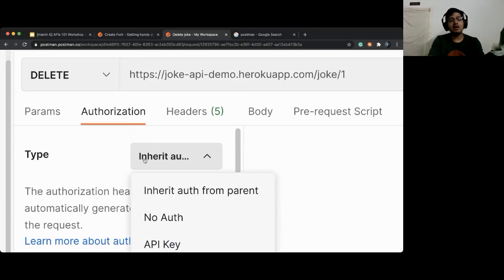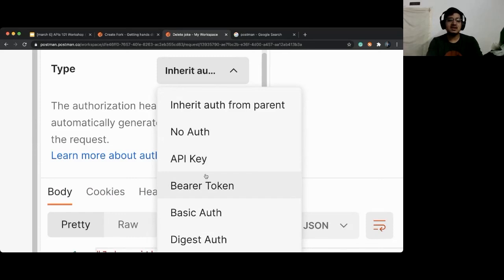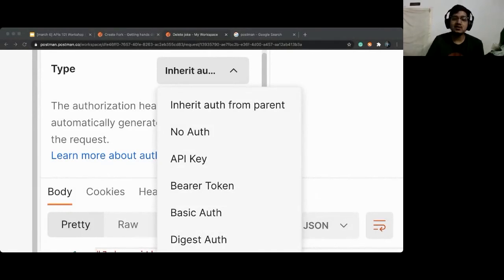And if you click on inherit, this arrow, there's no auth, API key, bearer token, basic auth, and so on. So what it allows you to do is authenticate yourself, so that you can do different types of operations on the server.